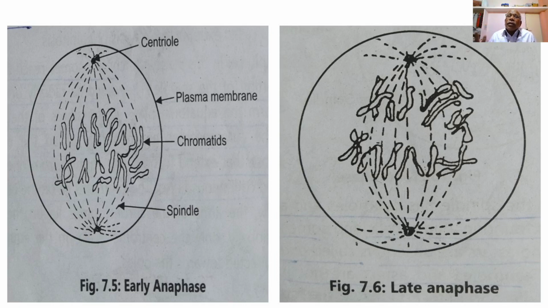towards the opposite poles. In a late anaphase, you can see the chromosome complements, or the two sets of chromosomes which have been arranged along the equator plane previously during metaphase or in early anaphase, which are again pulled away from one another, quite separating from one another and reaching the opposite poles of the cell in the cytoplasm.